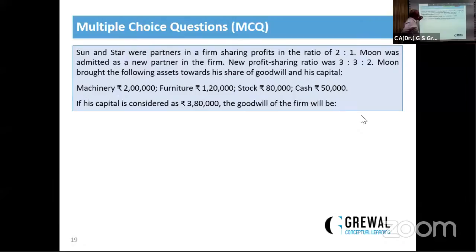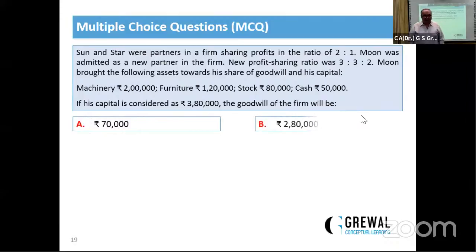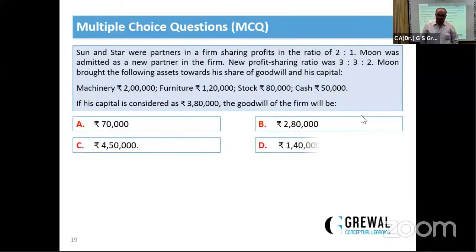His total contribution of these 4 items will come to 4,50,000: 2 lakh plus 1,20,000 plus 80,000 plus 50,000. His capital contribution is 3,80,000. It means his share of goodwill is 70,000.